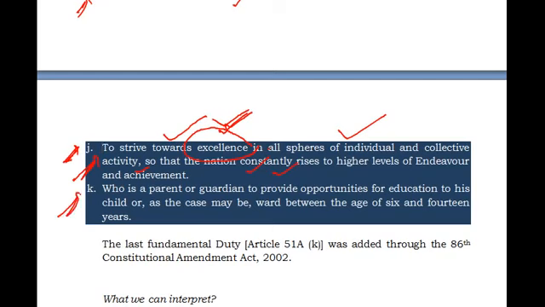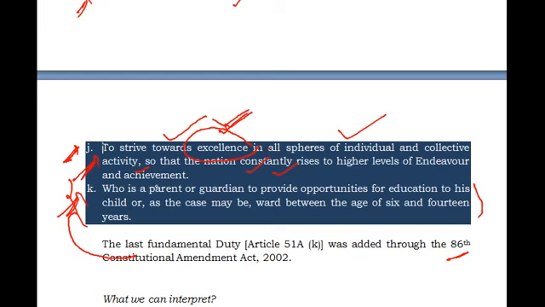And Article 51K was added by an Amendment Act. What is that Amendment Act? That is the 86th Amendment Act. This is very important. It says that to send children of age from 6 to 14 years to school is the fundamental duty of the guardian and the parent.